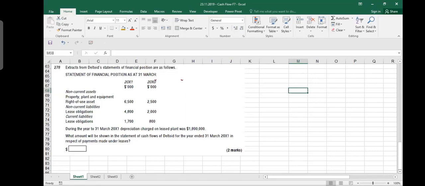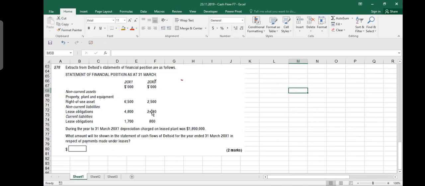Payments made under leases you have to calculate. Non-current assets, property, plant, equipment, right of use 2.5, 6.5. Non-current liabilities, lease obligations 2, 4.8. Current liability lease obligation is also increasing. During the year to 31st March, depreciation charge on lease equipment is 1.8 million. What amount will be shown in the cash flows in respect of payments made under leases? Payment made under leases. So how much is your opening balance of lease?